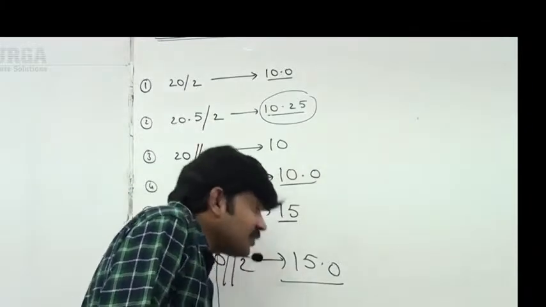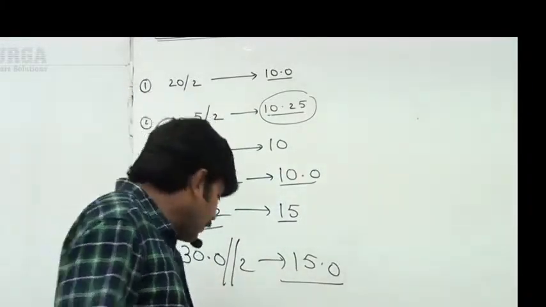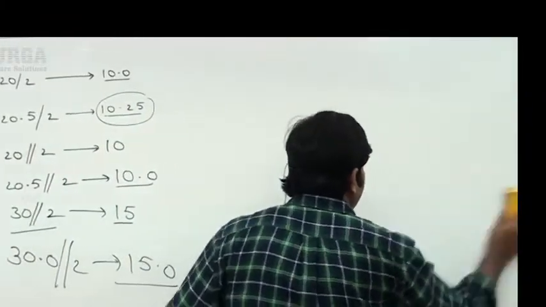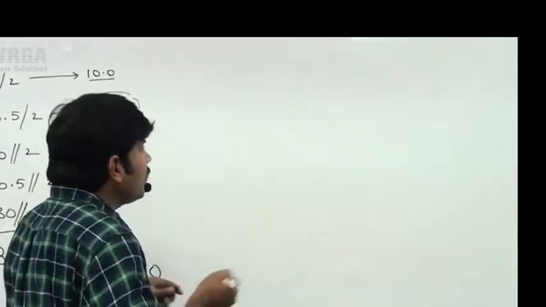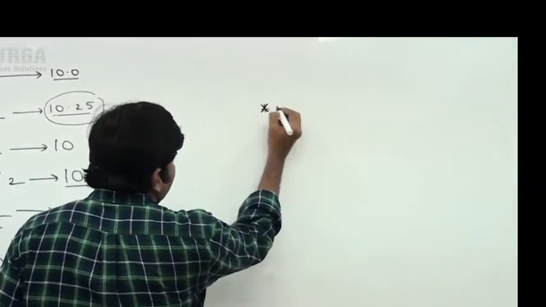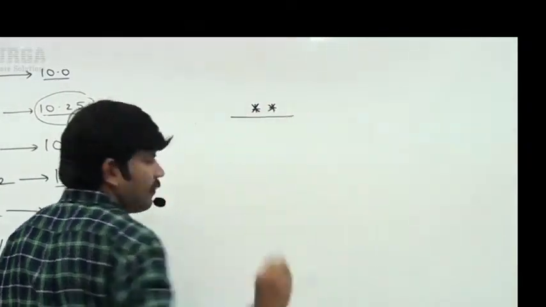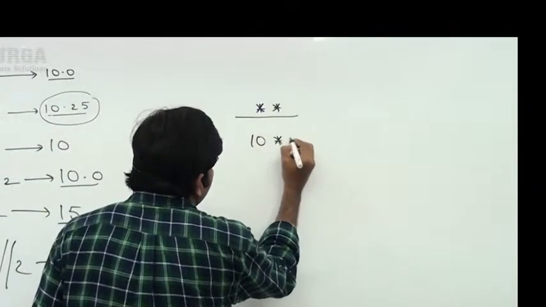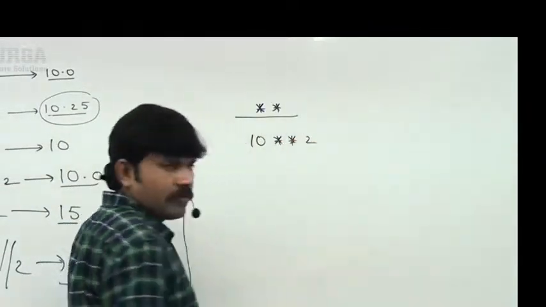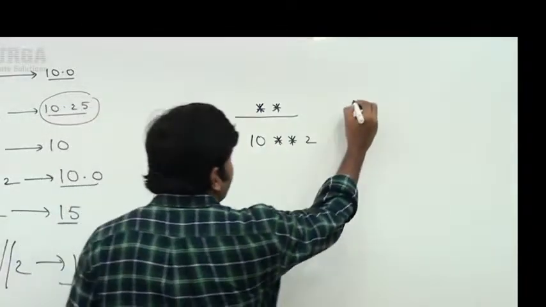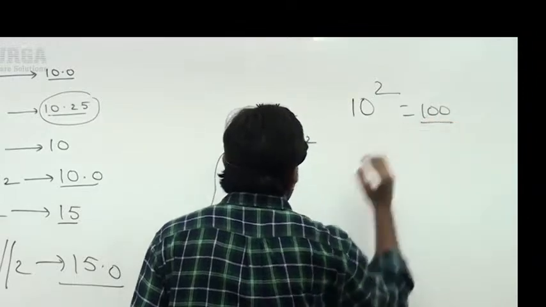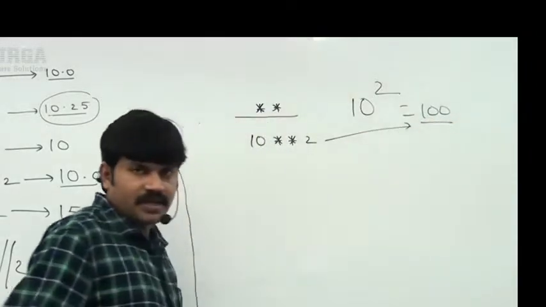Next, what about the double star operator? The double star operator is a very easy operator, right? Not required to give much explanation. Sir, it is a power operator or exponential operator, right? So if I take 10 double star 2, the meaning of this is 10 squared. Are you getting 10 squared? Its value is what? 100. 100 is the answer we will get, sir.